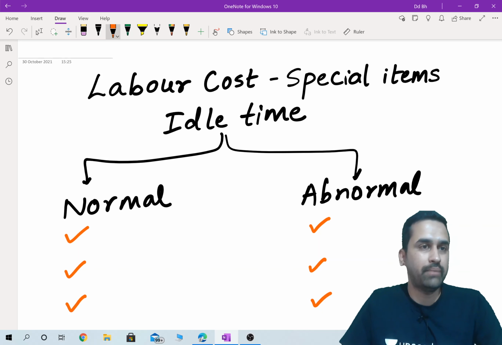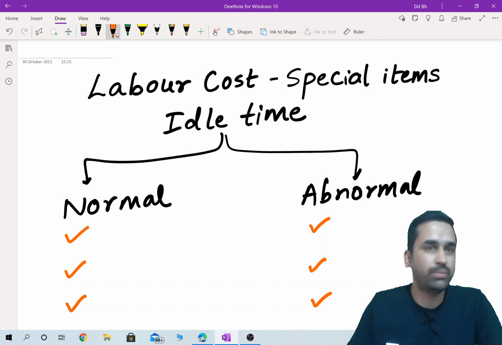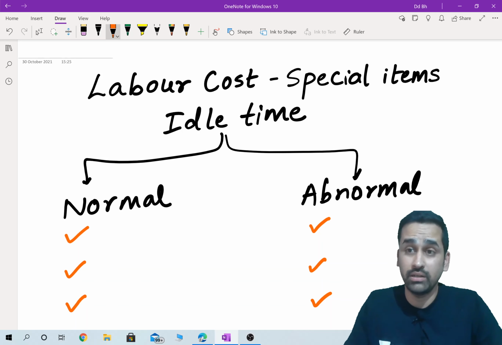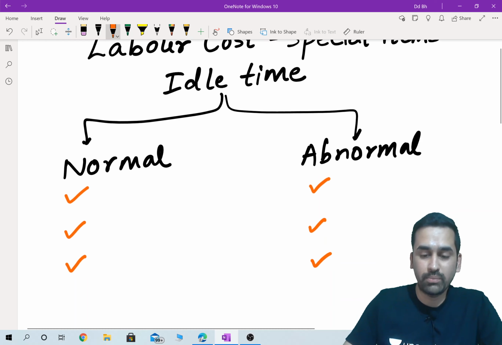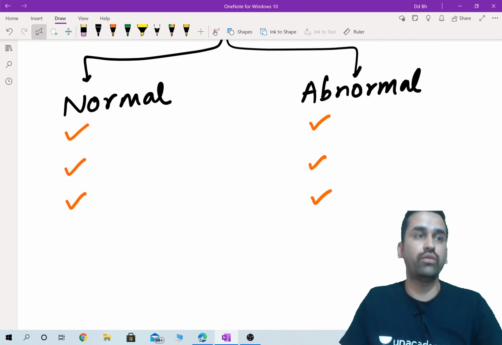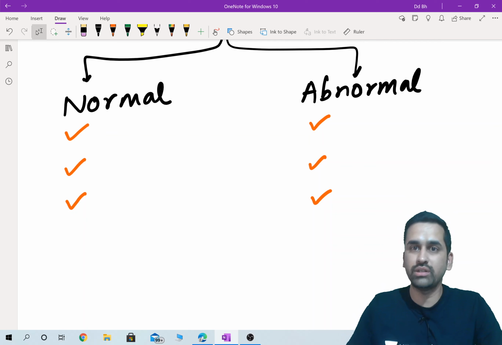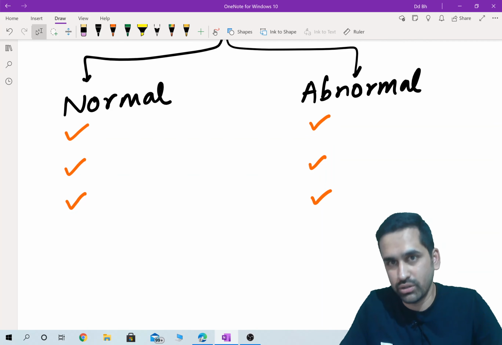Definitely not. An employee has to take a lunch break, a tea coffee break, and this is unavoidable. It is not because of management inefficiency, but most of the times abnormal idle time is because of inefficiency, either employee inefficiency or factory inefficiency or management inefficiency.